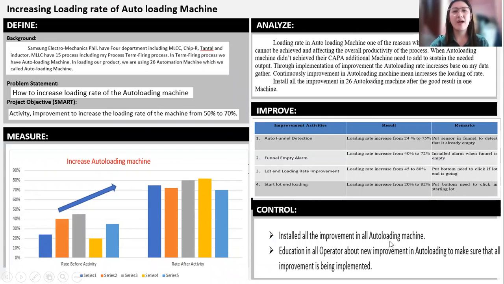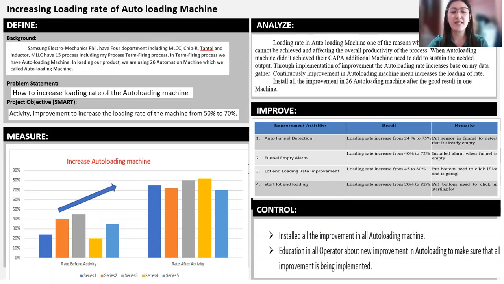Define. The background. Samsung Electro-Mechanics Philippines has 4 departments, including MLCC, Chip R, Tantal, and Inductor. MLCC has 15 processes, including my process, the term firing process. In the term firing process, we have autoloading machines. In loading our product, we are using 26 automation machines, which we call autoloading machines. MLCC is the biggest department among the departments.